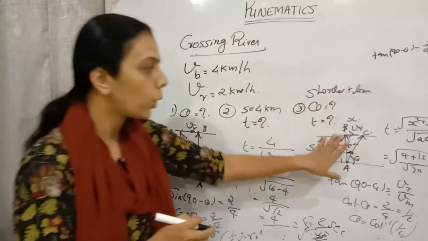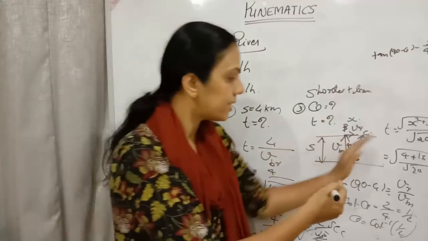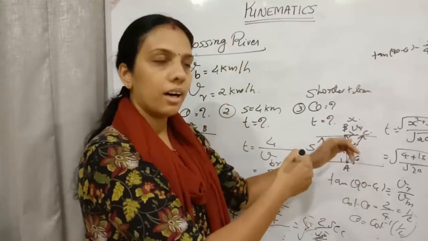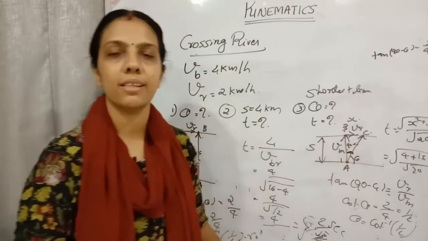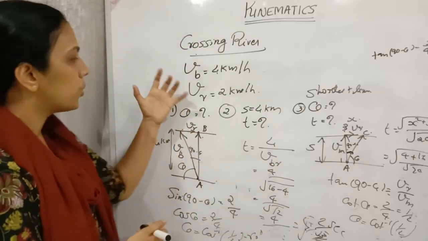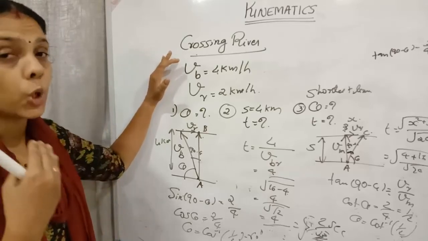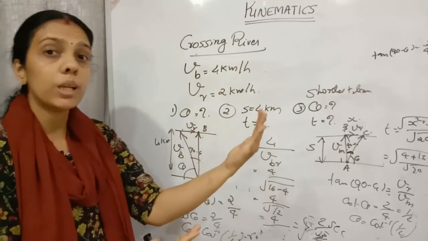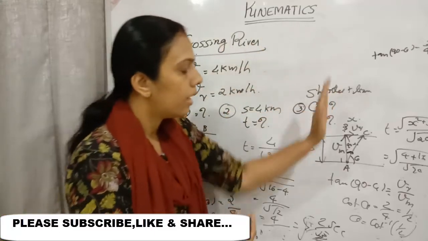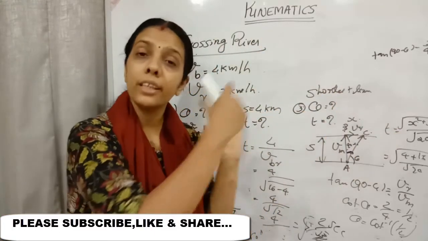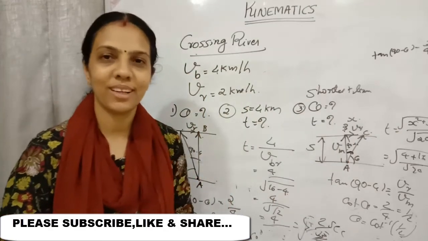Okay, clear children? So for the shortest time you should make an angle theta to the right side, that is towards the downstream if I am considering this as theta. So this will be from here to upstream. Okay, from the horizontal at an angle 90 minus theta. Any one way you can consider this. So children, clear about how we find the shortest time and the shortest distance? Shortest distance means we will be making an angle theta. Shortest time means because of the river current we will be moving a particular distance BC. A drift will be happening. BC is the drift.